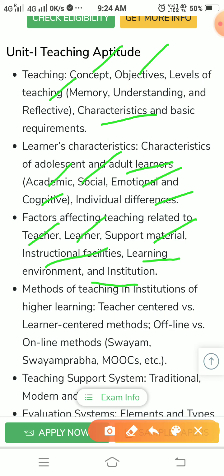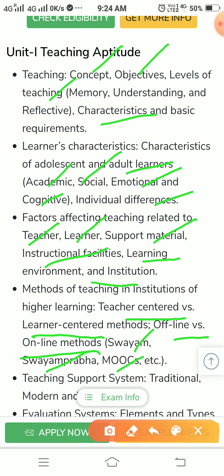Next, methods of teaching in institutions of higher learning: teacher centered vs learner centered, offline vs online, Swayamprabha, MOOCs, etc., which are on UGC's website or the Government of India's websites. We can refer from there. These are new or recent developments.